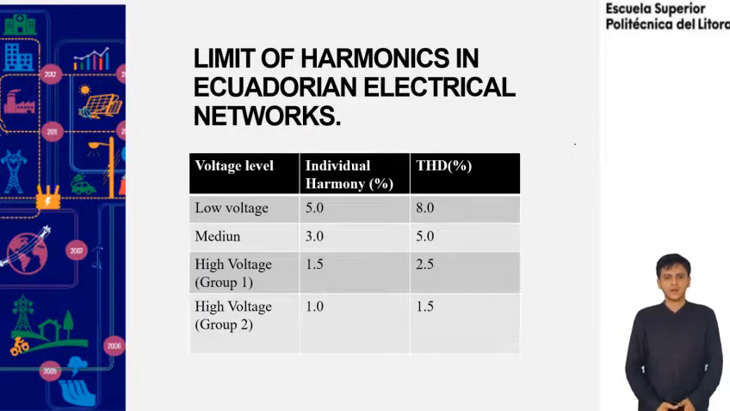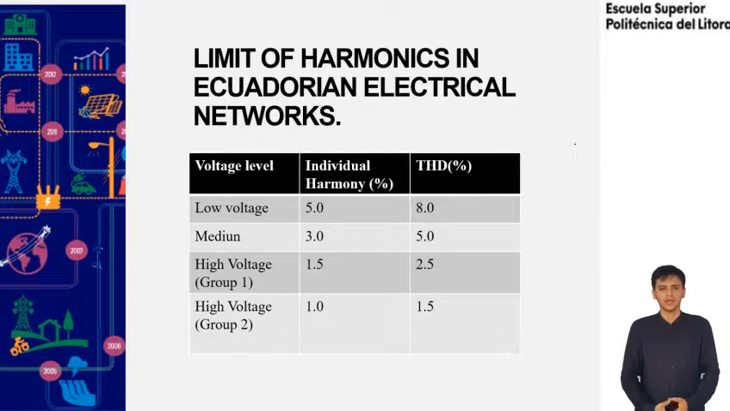Limits of harmonics in Ecuadorian electrical networks. The level of harmonic voltage distortion is evaluated according to several parameters. First, Vh,k, the voltage harmonic h in the 10-minute interval k. Then, Vh,i, the RMS value of voltage harmonics measured every 3 seconds. DVh,k, the individual harmonic voltage distortion factor. THDk, the total harmonic voltage distortion factor. And finally, Vn, the nominal voltage at the measured point.